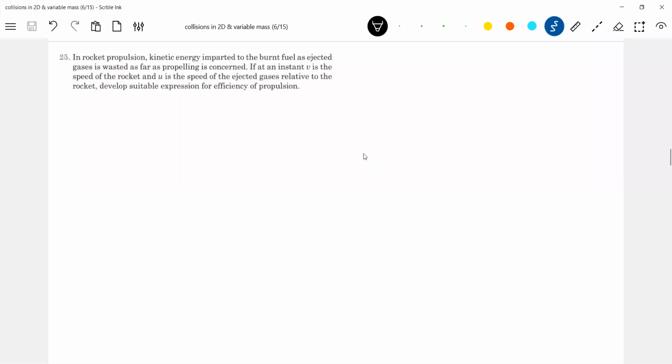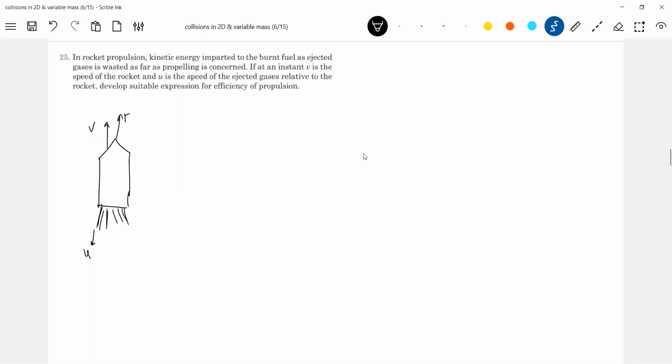A rocket, already we have discussed. Yesterday's problem only I've just picked up. There's a rocket. It will eject a gas. So then the rocket, and u is the speed of ejected gases relative to the rocket. So shall we take this ejected gases u? And what is v? V is the velocity of the rocket.